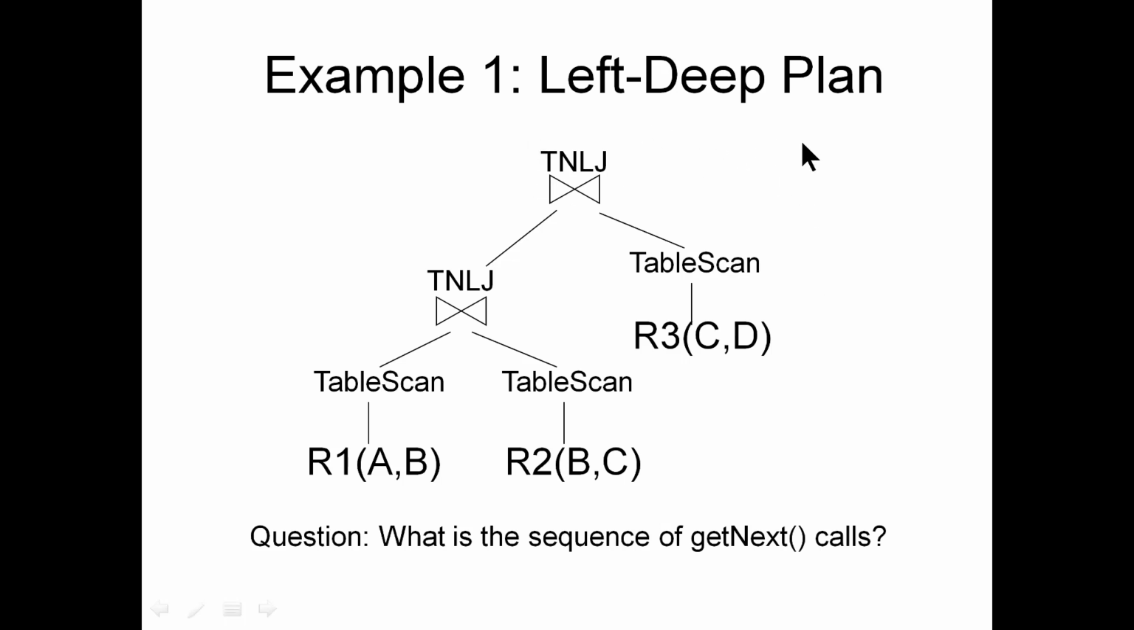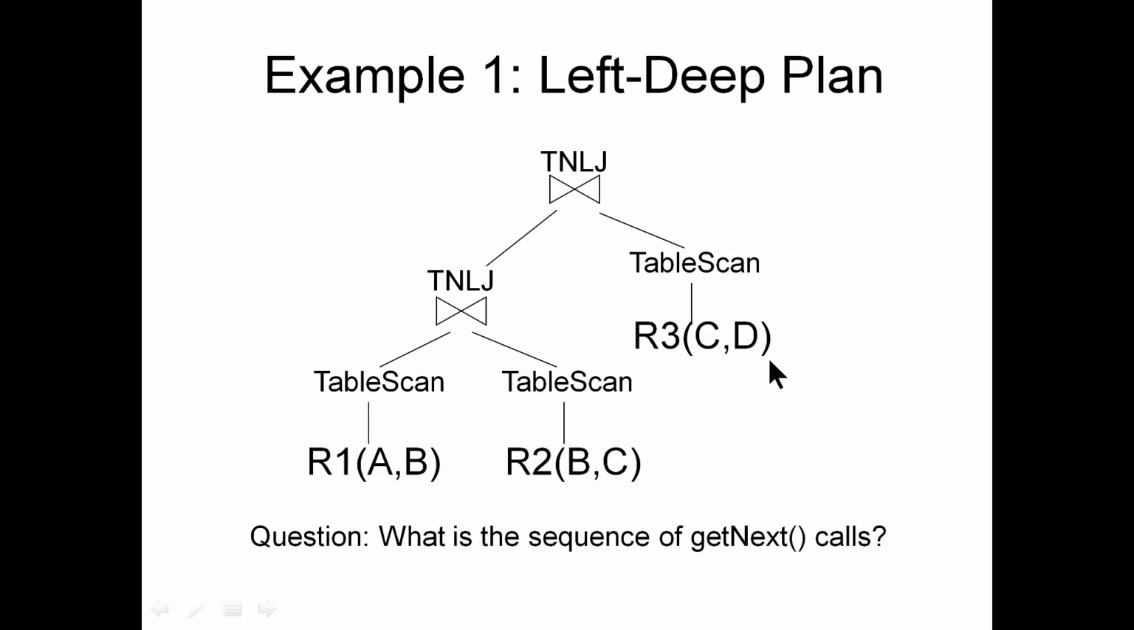An example of a left-deep plan, you can have multiple natural joins with a table scan. So the question naturally is, what is the sequence of get next calls? The get next call sequence, you can understand that in this case get next call will be starting with R1, then you have to scan R2, and then once you have a natural join, then scan R3 and then get into the final natural join. So it's actually recursive, it's more of an iterative call.